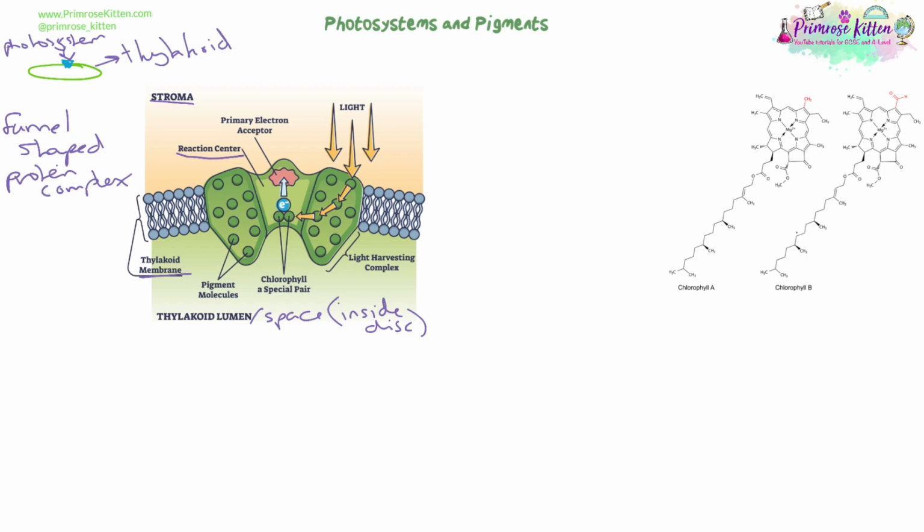The whole point of a photosystem and its aim is to harvest light energy. So you'll see here, light is coming down and hitting the photosystem. Its job is to take light energy and use it to excite these electrons here in the chlorophyll in the center, and we're going to raise them to a higher energy level.